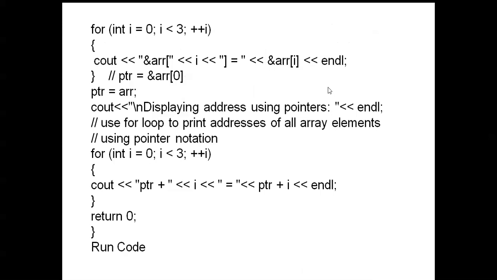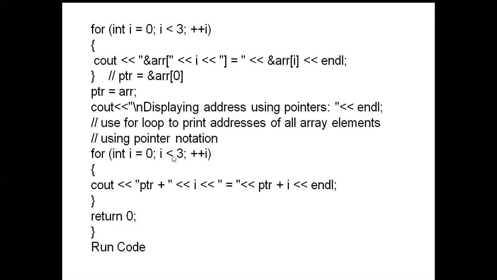For int i = 0, i less than 3, ++i, cout the address operator, &arr[i]. Next, here the ptr pointer is there. ptr = arr. Displaying addresses using pointers.